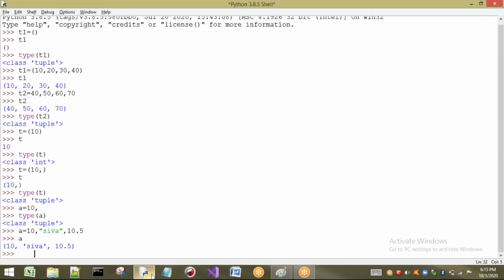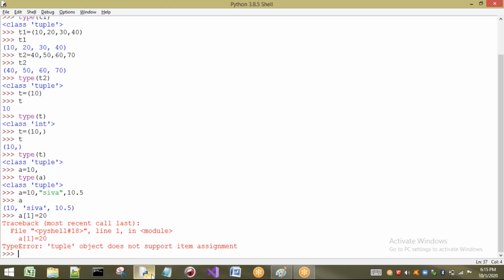Okay, right. Now let us try to change the values of our tuple. I want to change the values. That is, in A I am having 3 values, so I will try to change A of 1 equal to 20, for example. Now see, here we have to understand this error. That is a TypeError. TypeError means here tuple object does not support item assignment. That means I cannot assign the values to the tuple once it is created. The reason is, already we know, the tuple is immutable. Once we create a tuple, we cannot modify it.